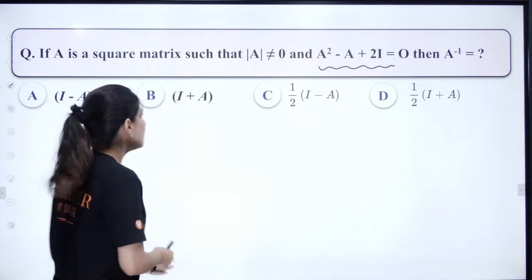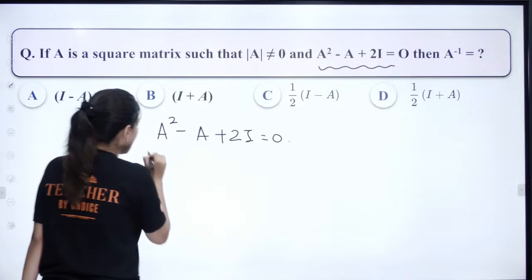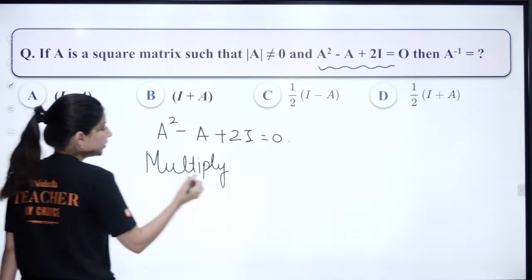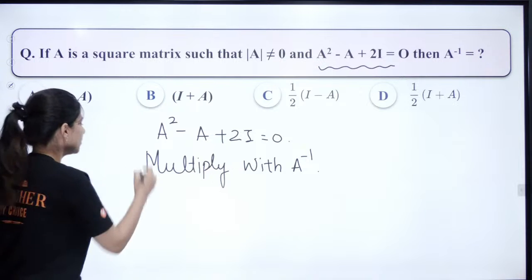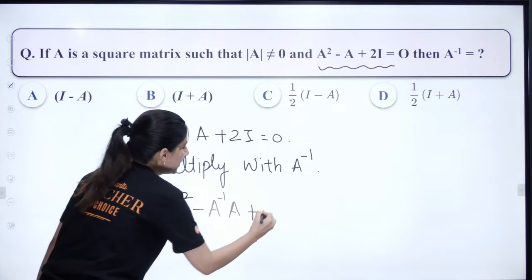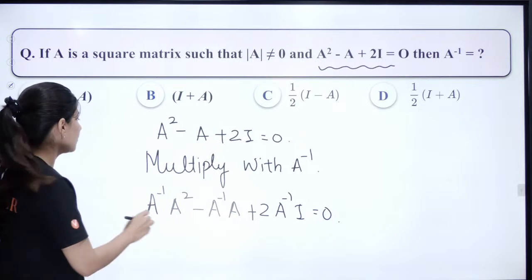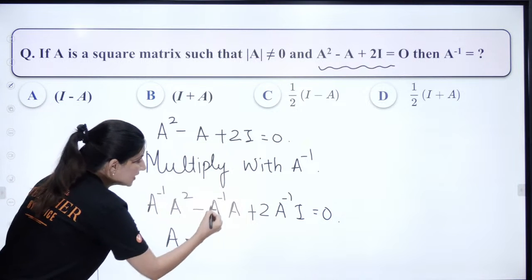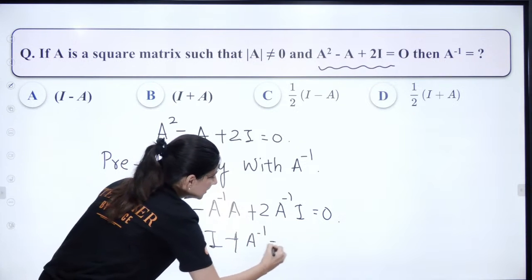Simply what you need to do is write this equation. This is given to you. And what you need to do is multiply the whole matrix equation with A inverse. The moment you multiply with A inverse, you are going to get A inverse A square minus A inverse A plus 2 A inverse I is equal to 0. Remember, we need to pre-multiply. Now A inverse into A square will give you A, minus A inverse into A will give you I, plus A inverse into I will give you A inverse only. This is equal to 0.